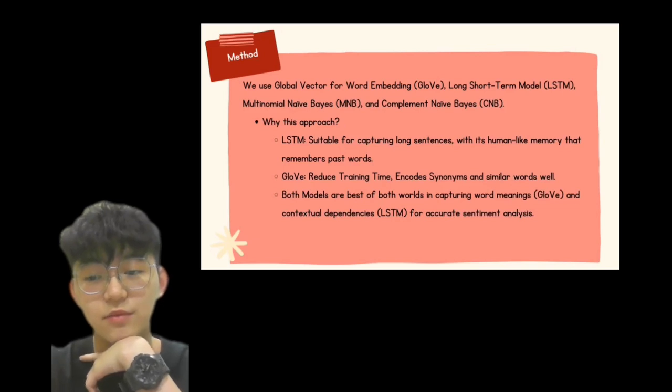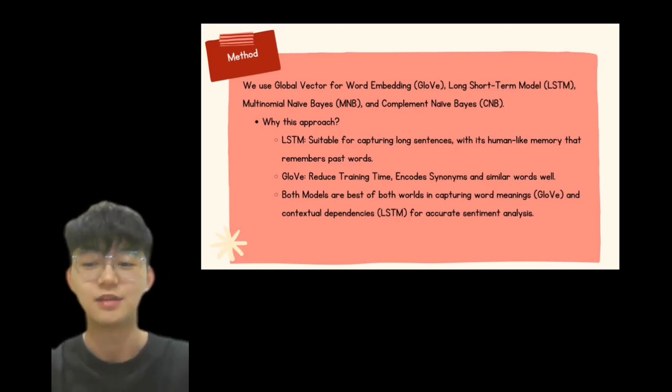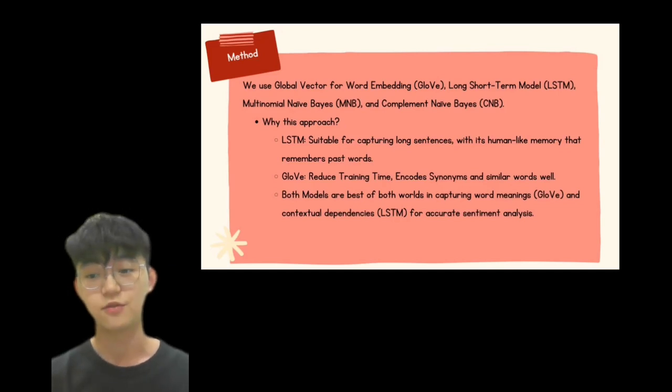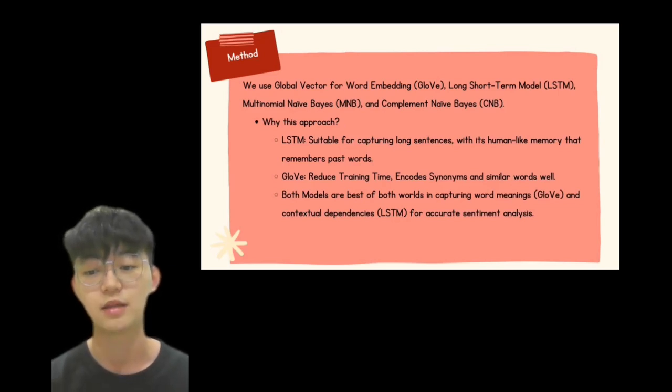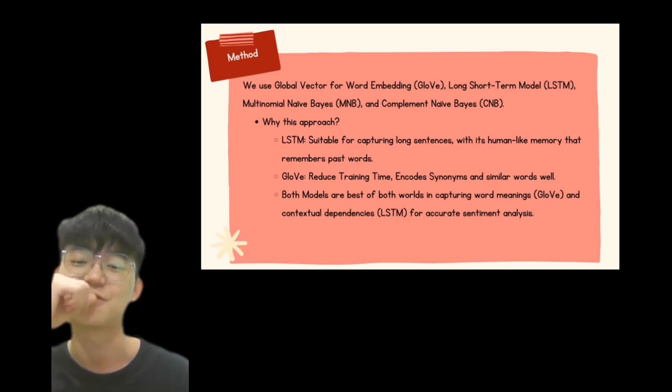So to overcome the weakness of MNB, we use Complement Naive Bayes, CNB. Unlike MNB, CNB is designed to handle imbalanced datasets better, adjusting the way probabilities are calculated. It improves recall, meaning it reduces the number of false negatives. This makes it ideal for applications where identifying minority classes is crucial, such as fraud detection.